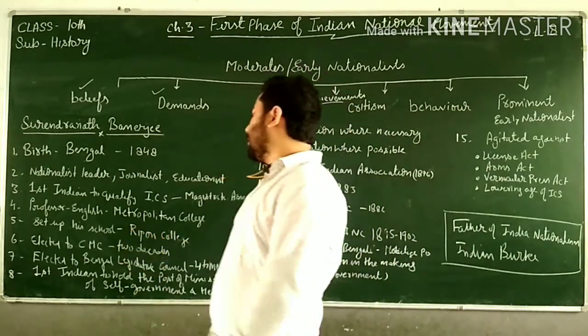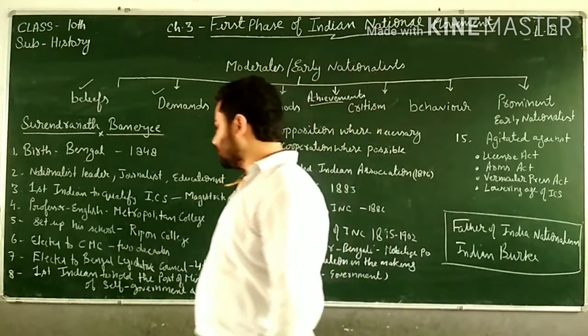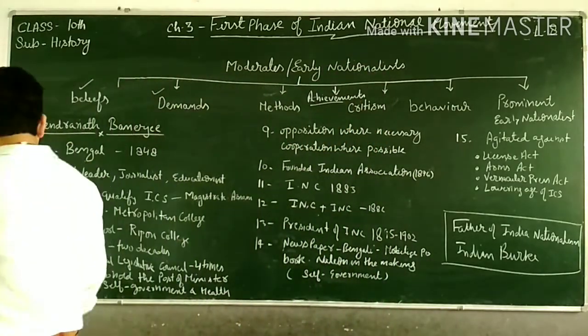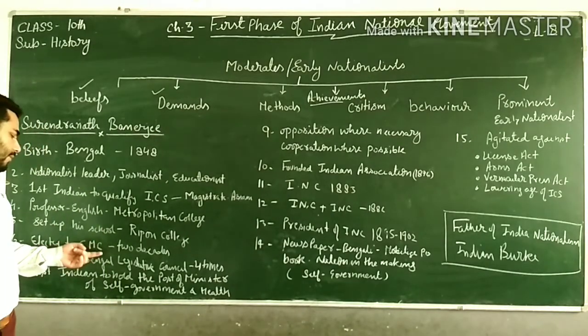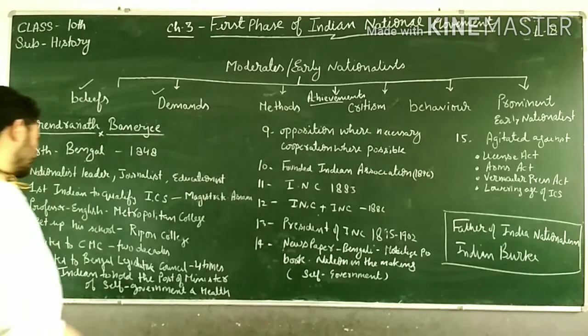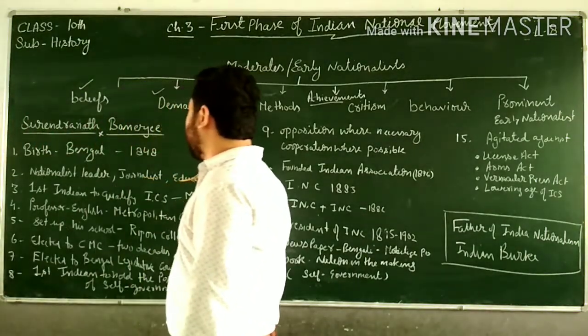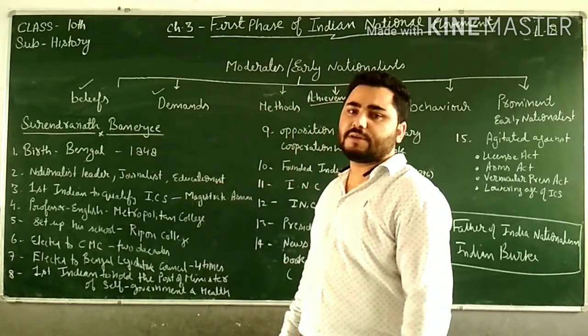After that, he was elected to the Calcutta Municipal Corporation, and he was a member for 2 decades, almost 20 years. Afterwards, he was also elected to the Bengal Legislative Council 4 times.